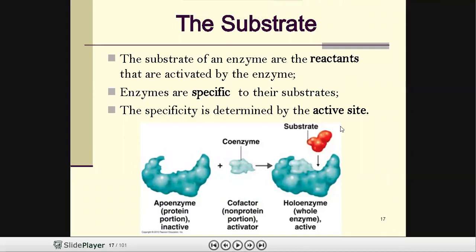And the next one is substrate. The substrate is a very important component, because these substrates are converted into products. These substrates are also called reactants. The red portion is called the substrate. Here it is attaching at the active site. These substrates and the active site are complementary to each other, that means the shape of the active site is complementary to the substrate shape.